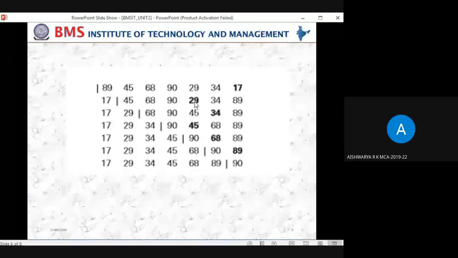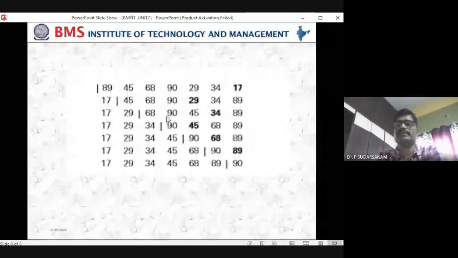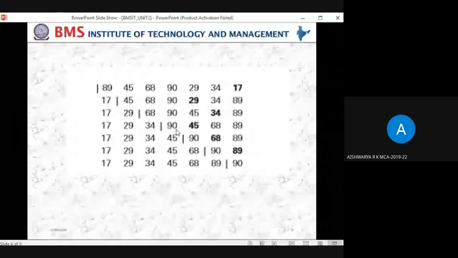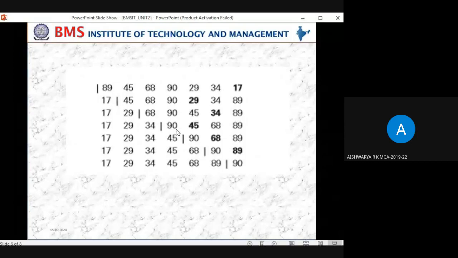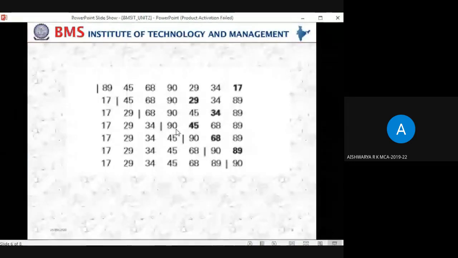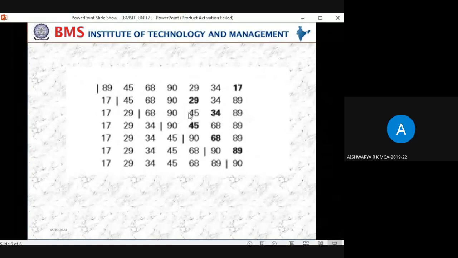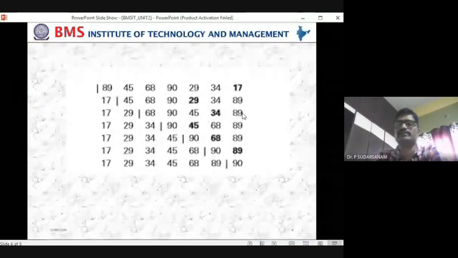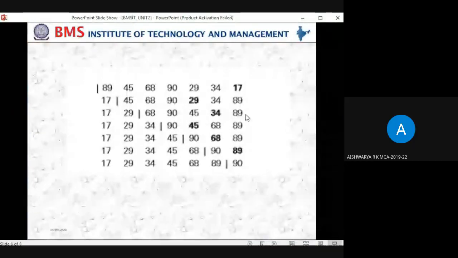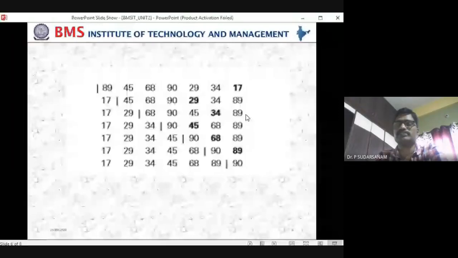So J loop will be starting from where? From 90. From 90 to 89 will be executing: 90, 45, 34, 89. Which is the minimum element? 34. 34 is bolded now.